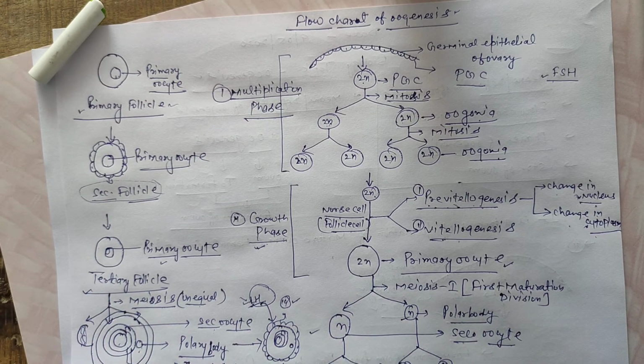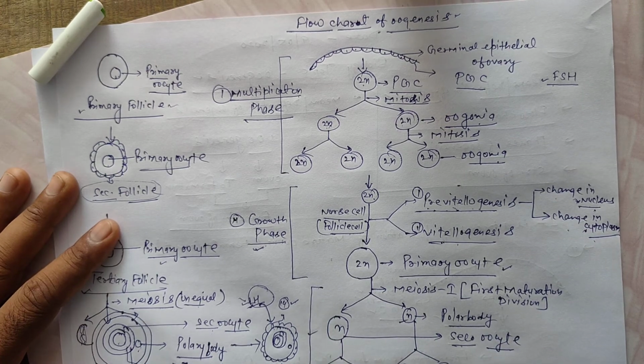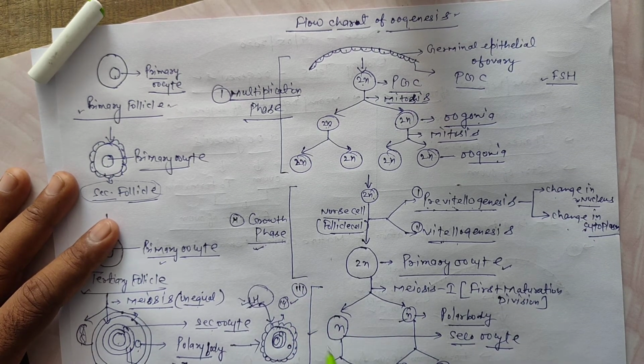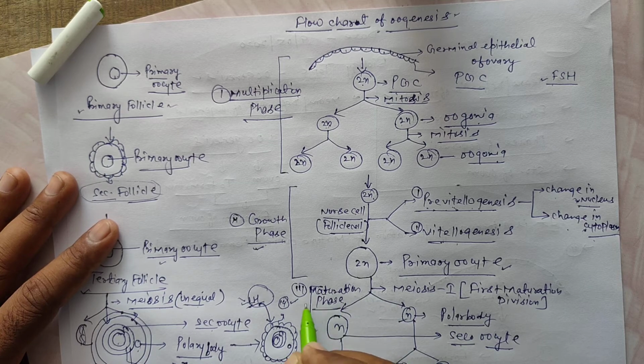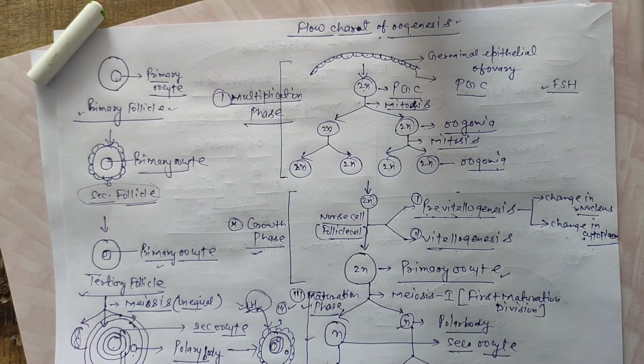It is a mature female gamete, a haploid cell. This phase is called the maturation phase because in this phase mature structures form. The maturation phase is the third phase of oogenesis, completed in puberty age.